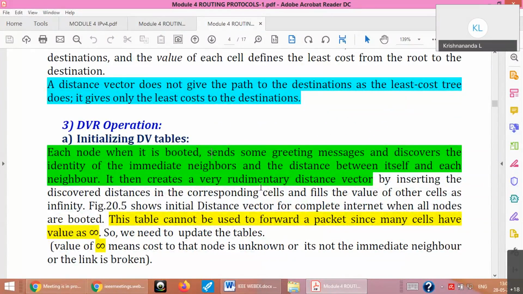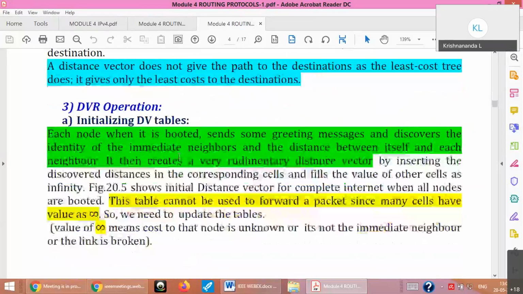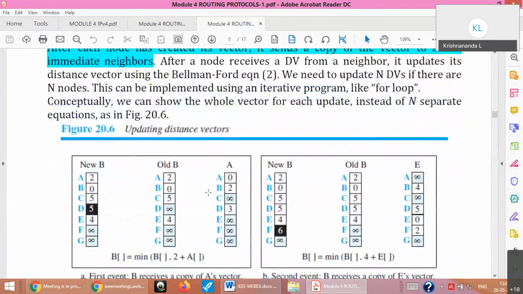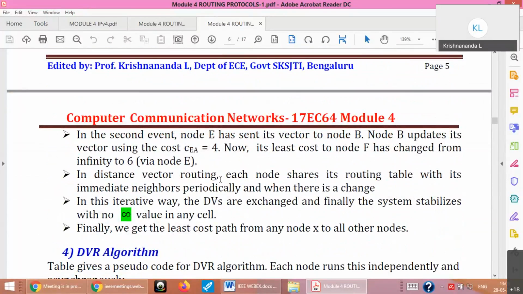If it is just 6 marks, don't try to do all these things. Write one line only. What is distance vector? It is a one-dimensional array to represent. That's all. Don't try to write the diagram and show. Directly go to how DVR operates. It initializes the tables and then it updates. Again, don't write the complete one. Write only 1 or 2 nodes. That's enough. Updating is done like this, and it will be repeated for all the nodes periodically, until the final value is this one, this line with no infinity value, and the distance vector will converge.